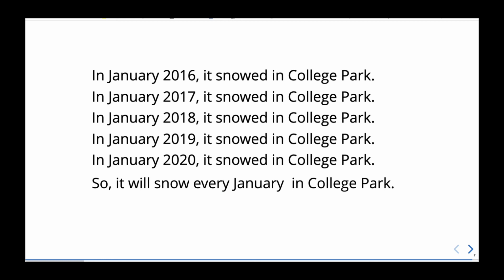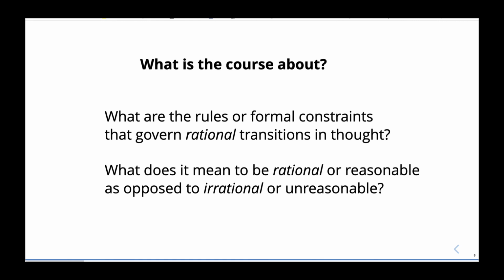Now, of course, there's further evidence you might gather, for example, evidence about climate change, that will make you think that this is not a very good conclusion to draw from this evidence. But in this course, what we're going to be interested in is understanding what exactly it is, what rules or formal constraints govern rational transitions in thought.